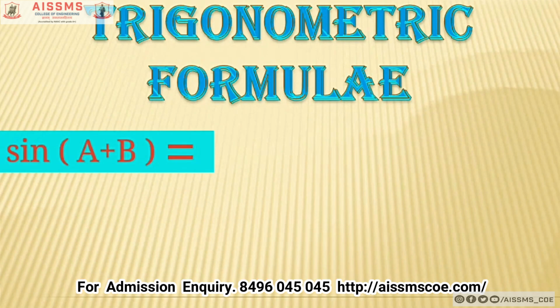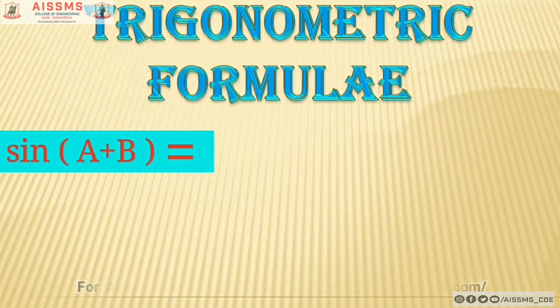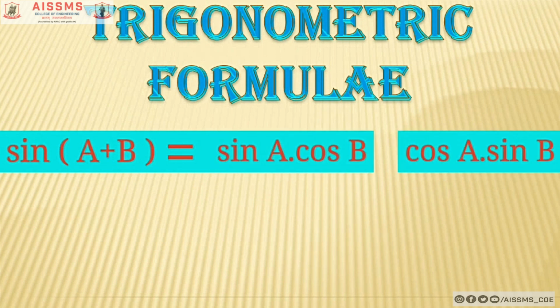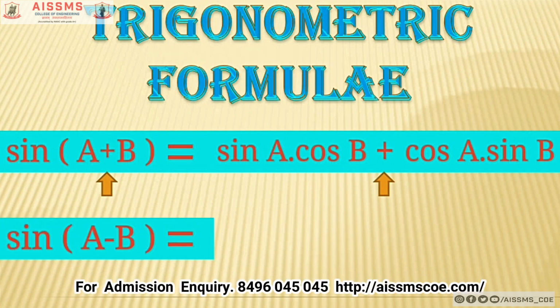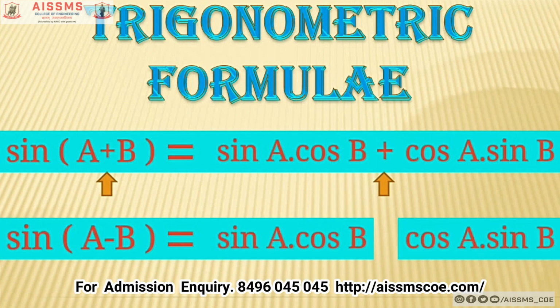So, sin of A plus B. Use some logic to expand this formula. If there is a sine angle on the left hand side, then remember that on the right hand side, each term will contain a sine angle and a cos angle. And between these two terms, the same sign will come as in A plus B. That is, a plus sign will come. We will use the same trick for sin of A minus B. Replace the signs, you will get your formula.